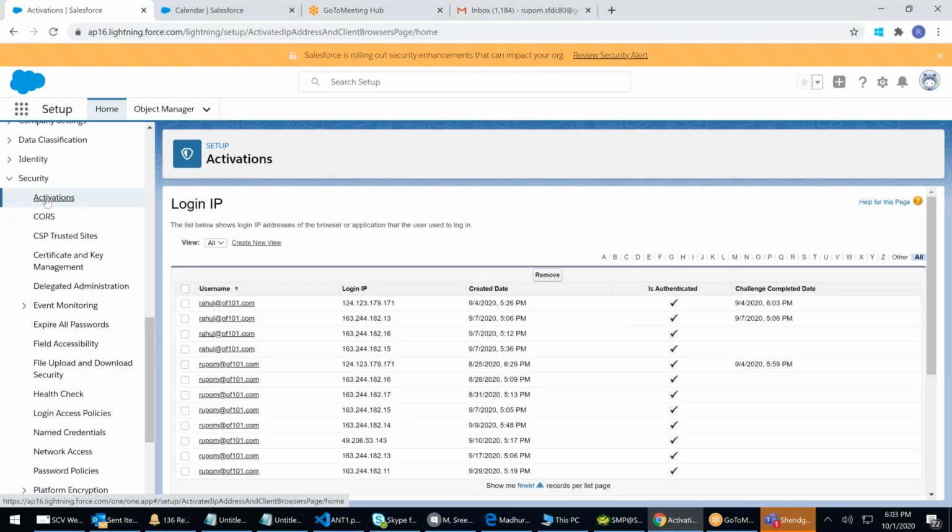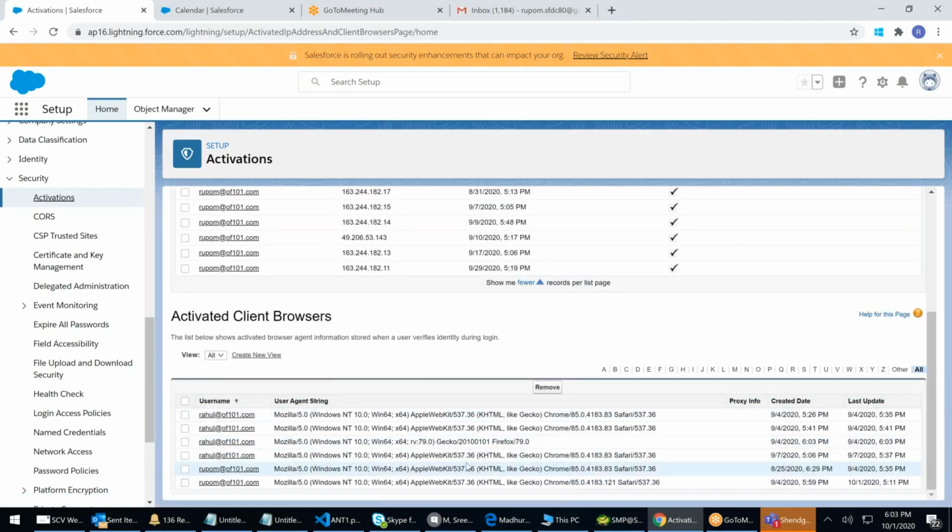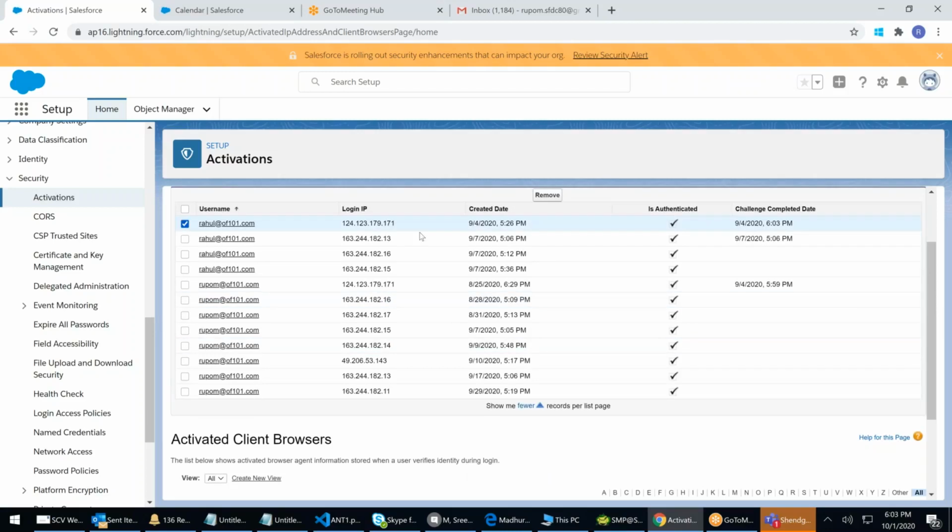Activations. For whichever user logging in from whichever location, the IP address will be seen here, along with the IP address they first logged in from. Whichever IP got activated can be seen here, and whichever browsers got activated can also be seen here. If you want to remove an IP address, remove it.